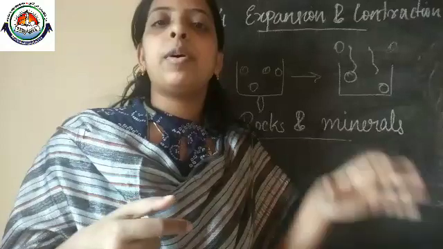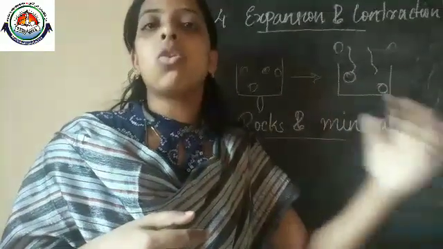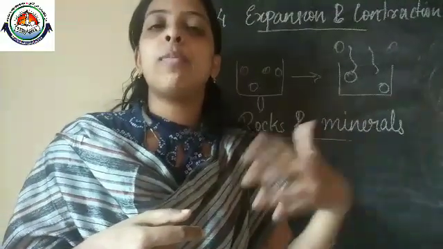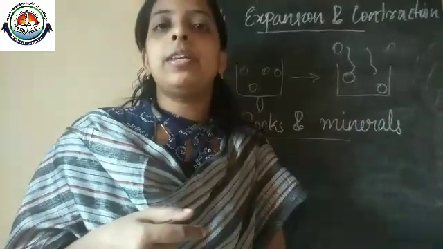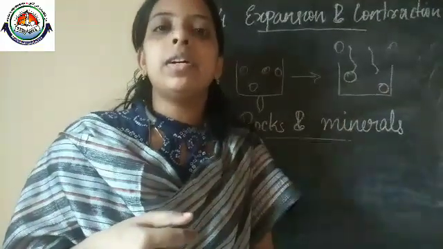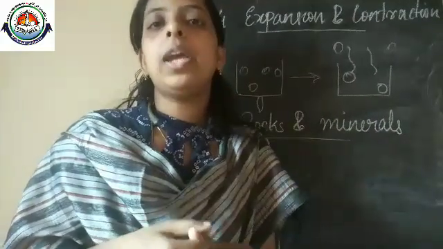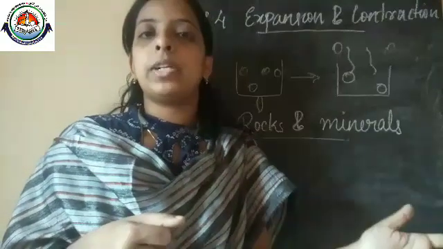The properties of rocks: they are hard, solid structures, and their formation we will discuss afterwards. Their speciality is that the Earth's crust is actually made with rocks. And that's all about the first lesson, properties of rocks.